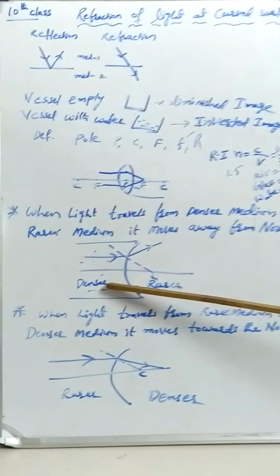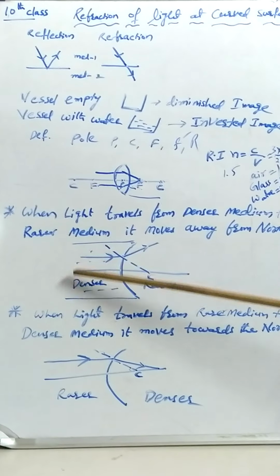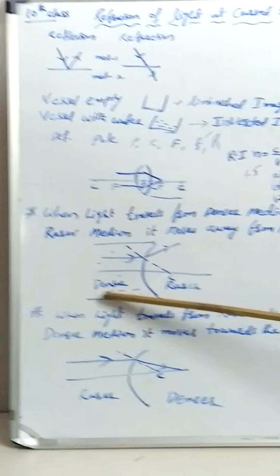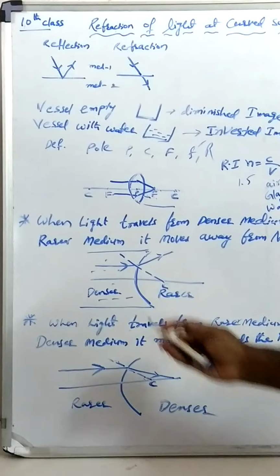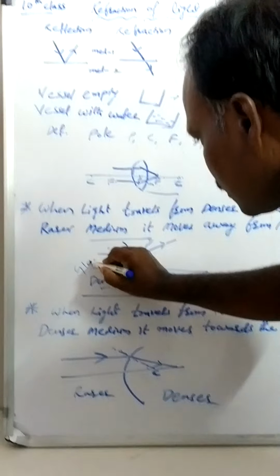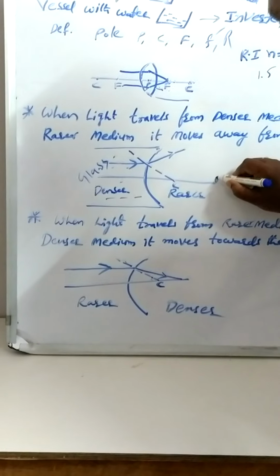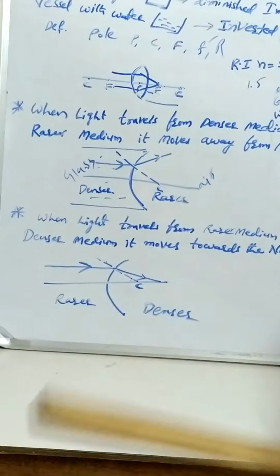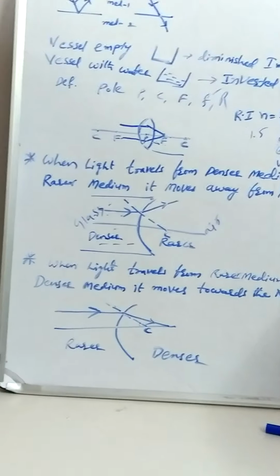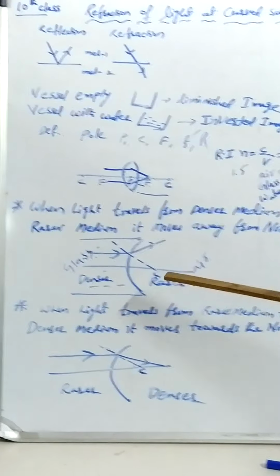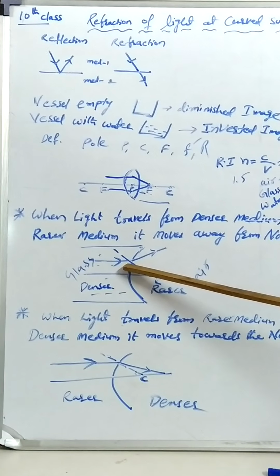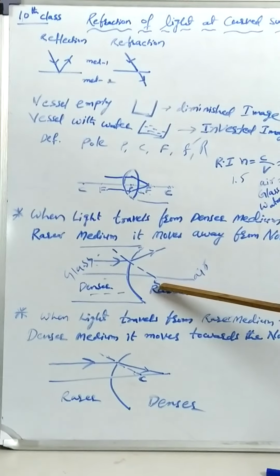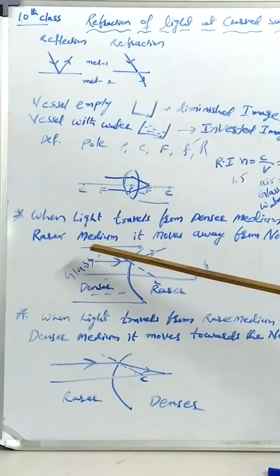See, this is the denser medium, this is glass, let this be a concave glass, and this is air. Denser means let this be glass, rarer medium let this be air. So here light is moving from glass to air, glass the denser medium, air the rarer medium. I am showing with an arrow mark. Now this is C, from the center of curvature it is the normal.